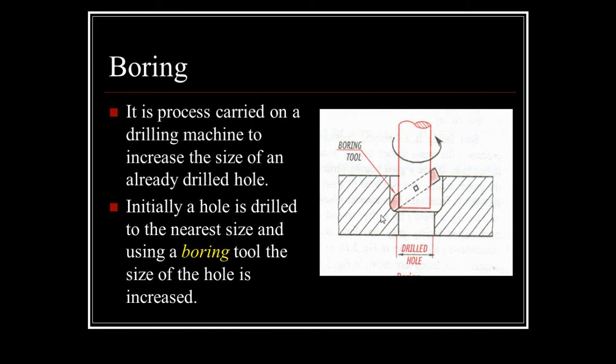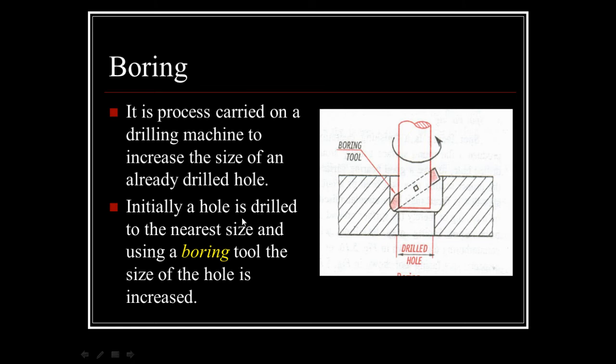The next one is the boring operation. Boring is a process carried out on the drilling machine to increase the size of an already drilled hole. Over here you can see an already drilled hole. If you need to increase the size of this already drilled hole, we are going to use the boring process. How is it carried out?